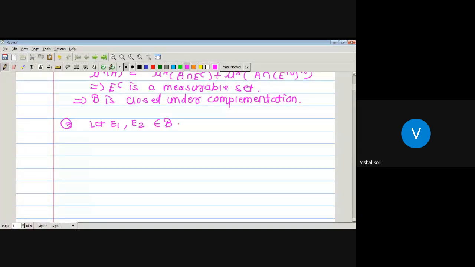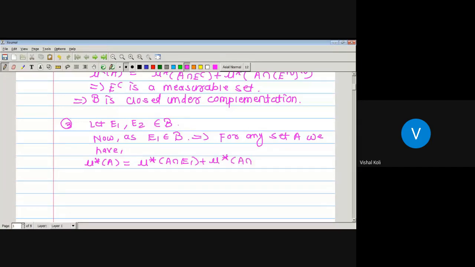It means they belong to curly B. As E1 belongs to curly B, for any set capital A, we have the outer measure of A equal to the outer measure of A intersection E1 plus the outer measure of A intersection E1 complement.